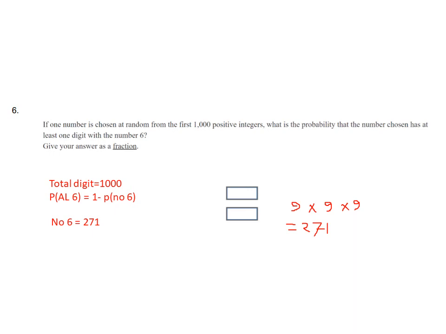How have we found it? Using the counting method. That is 9 in the third place, that is the place of 100. And in the tens we get also 9. And in the unit digit we get also 9. So 0 to 9 is equal to 10. We have just crossed out 6 and we get 9. So multiply 9 into 9 into 9, we get 271. And now the probability of having at least one digit with the number 6 is 271 divided by 1000.